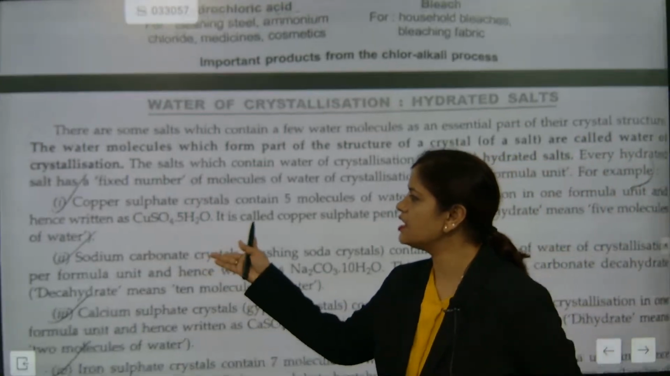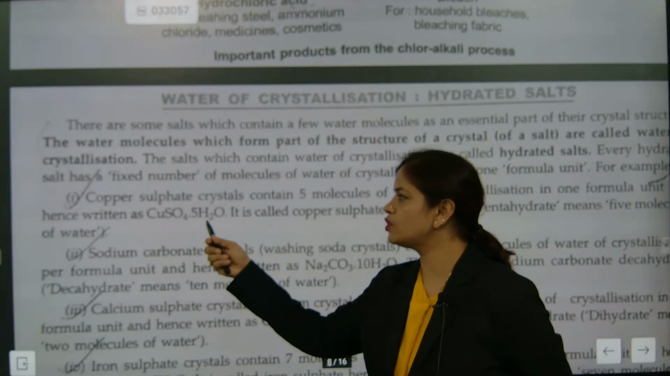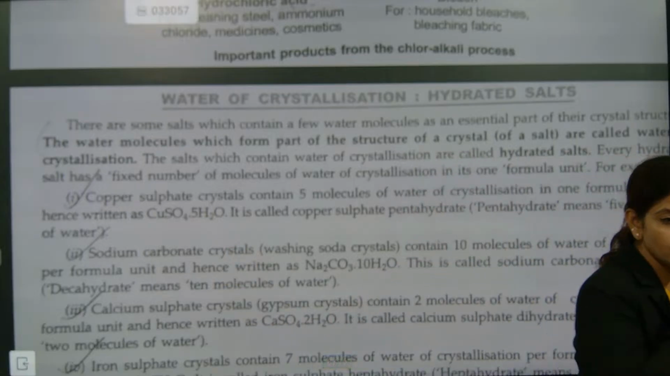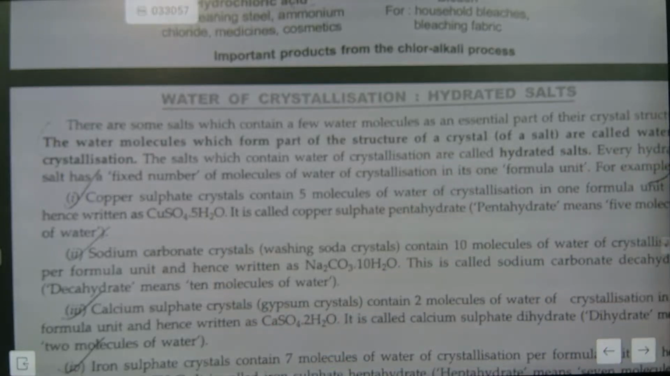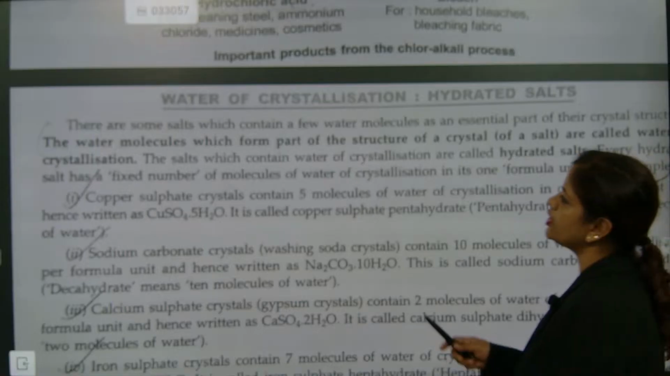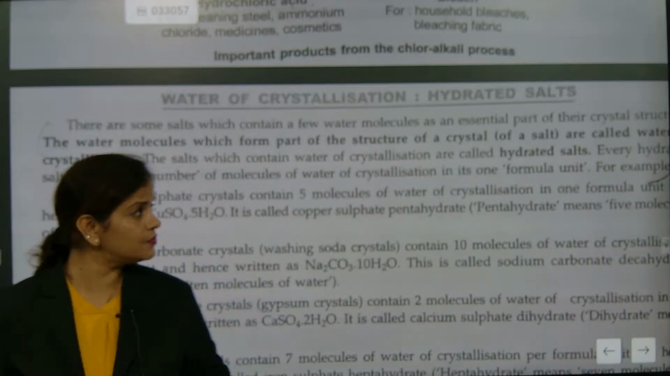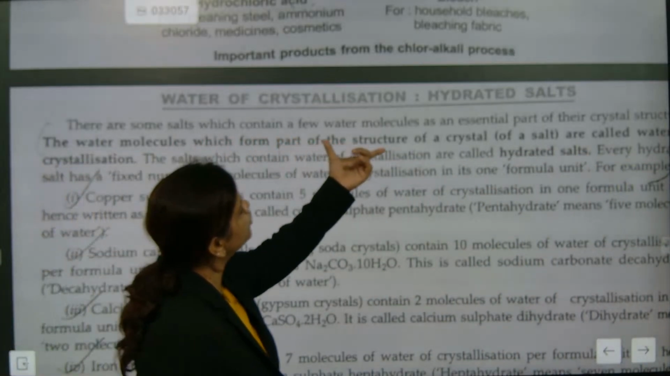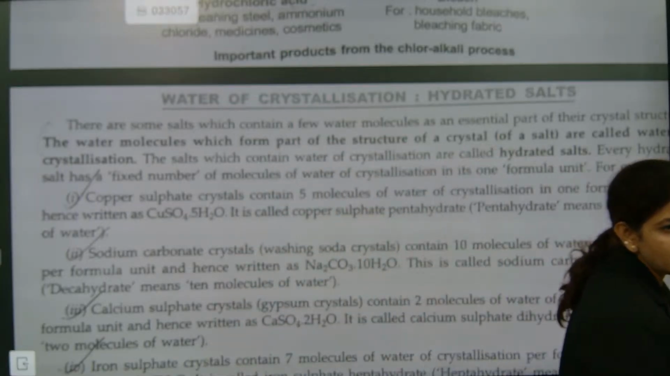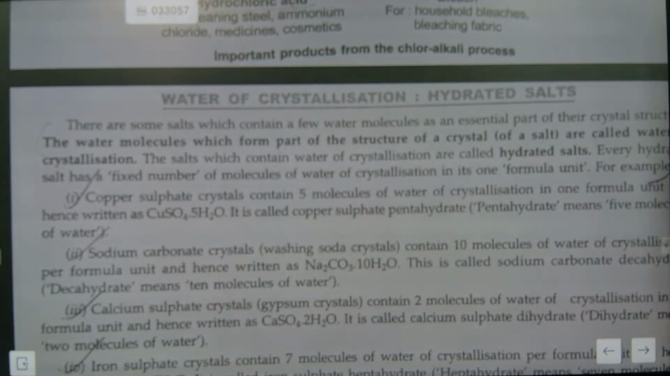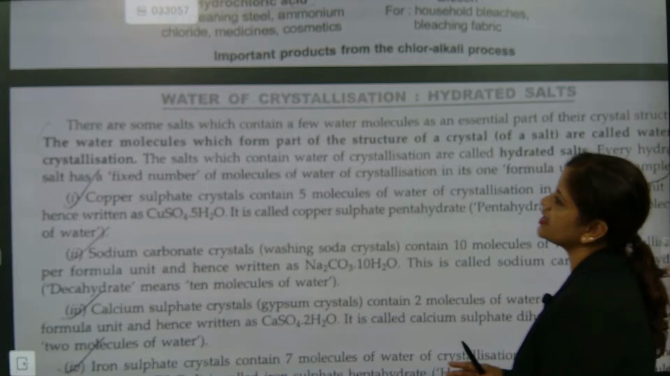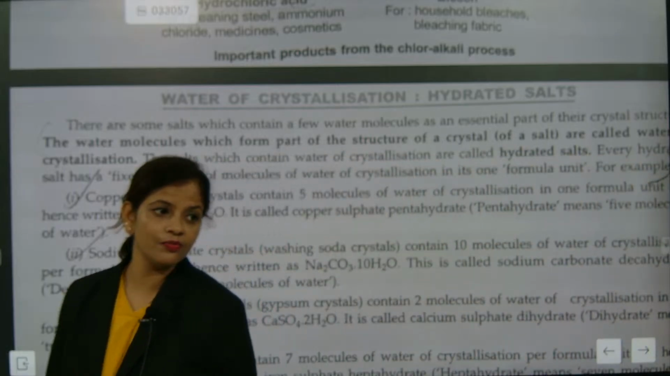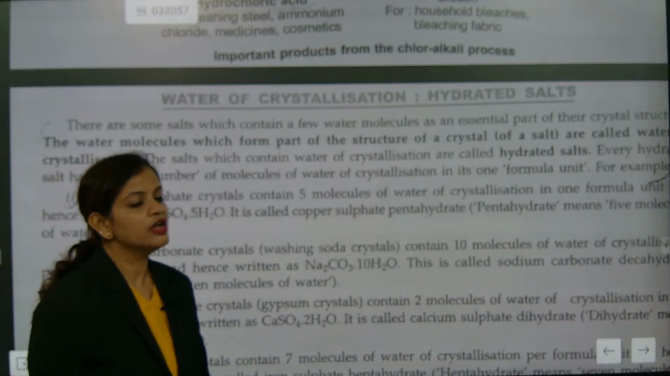Can you see here? CuSO4·5H2O. Copper sulfate dot 5H2O. How many water molecules are there? There are some salts which contain a few water molecules as an essential part. But this water will not be in the liquid state, it will be in the solid form. So it is called water of crystallization.